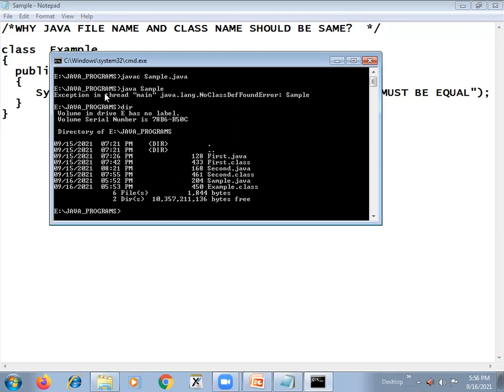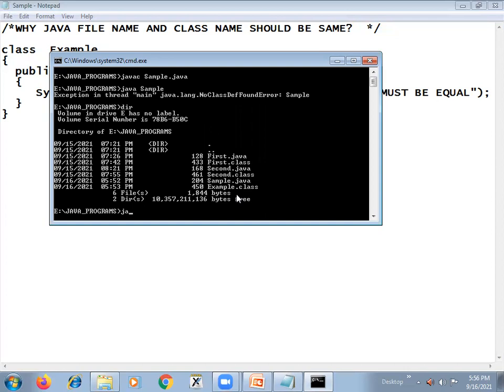Okay, so exception, that means sample.class is not available. That's why you will get the NoClassDefFoundError exception. Here the example.class file is created. Now if you want to execute, we always need to execute the .class file. Yes or no?